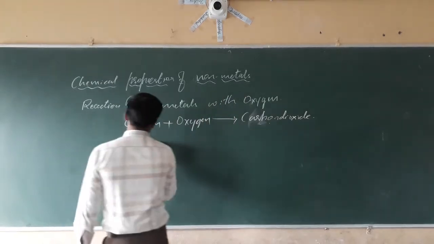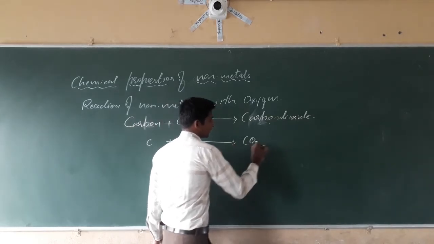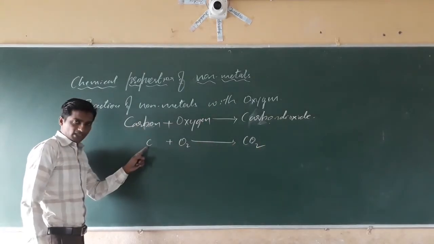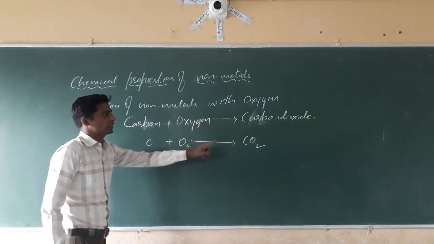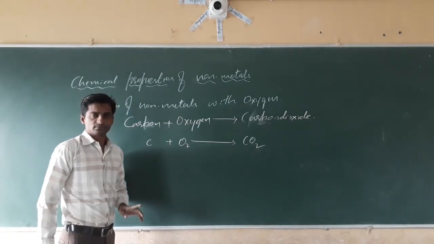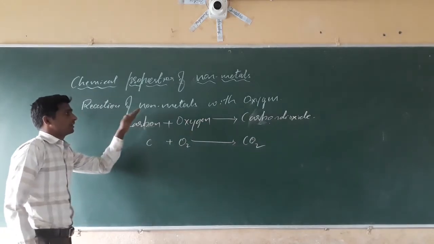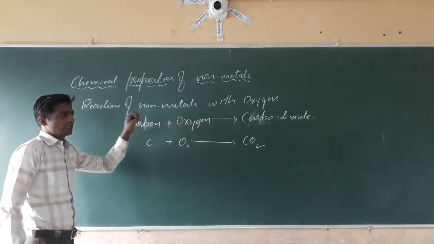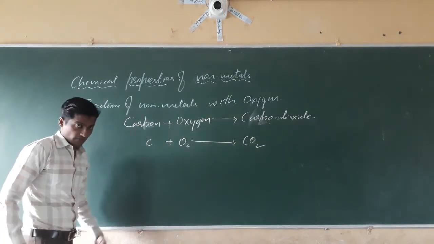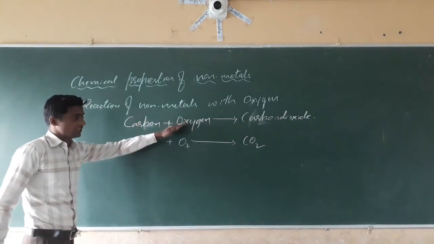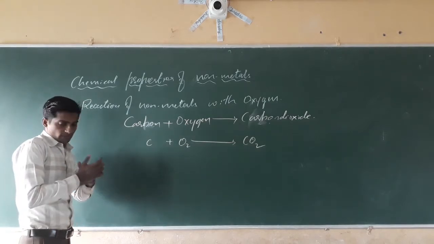Carbon dioxide. Carbon plus oxygen gives CO2. Carbon is a non-metal. When non-metals react with the atmospheric oxygen, they give carbon dioxide. You have to write: when non-metals react with the atmospheric oxygen, they form the oxides of that non-metal. Similarly, when metals react with oxygen, they form the metallic oxide.